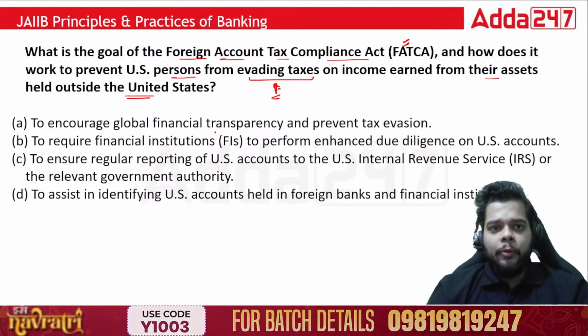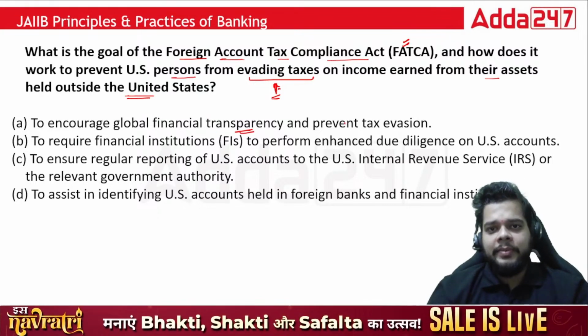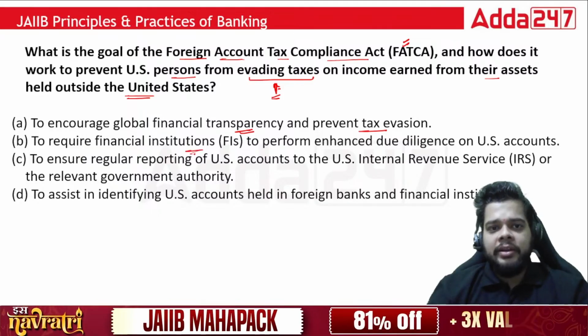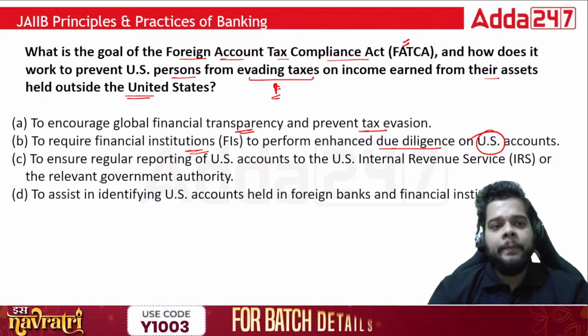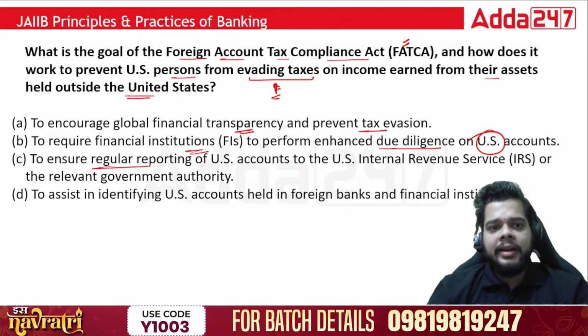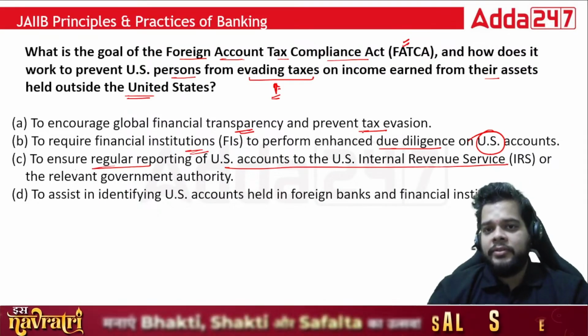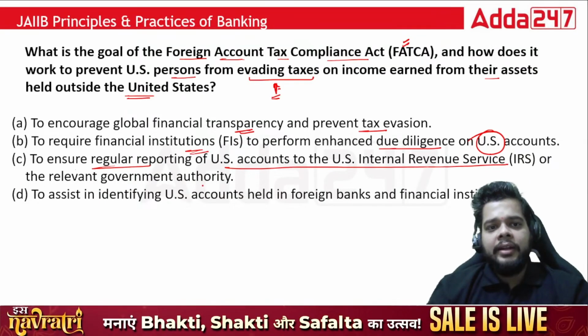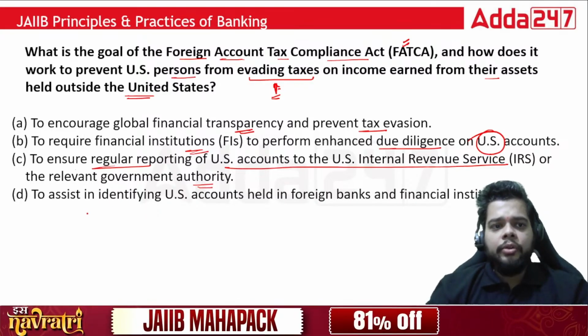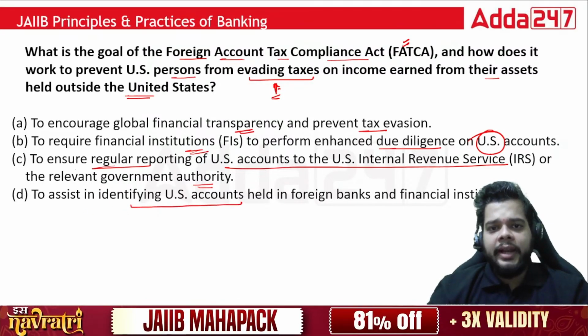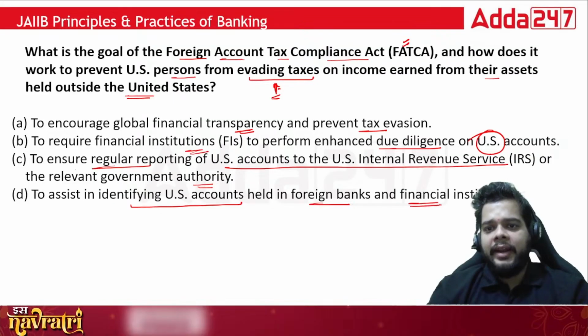To encourage global financial transparency and prevent tax evasion; to require financial institutions to perform enhanced due diligence on US accounts only; to ensure regular reporting of US accounts to the US Internal Revenue Service, the IRS, or the relevant government authority; to assist in identifying US accounts held in foreign banks and financial institutions.